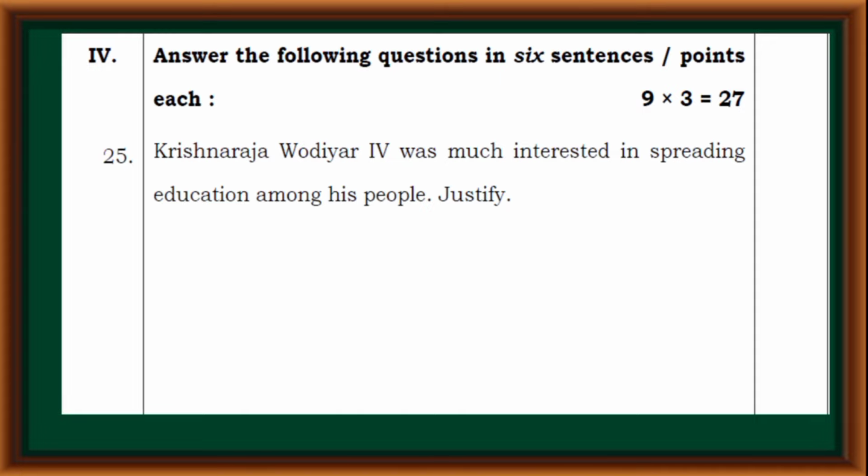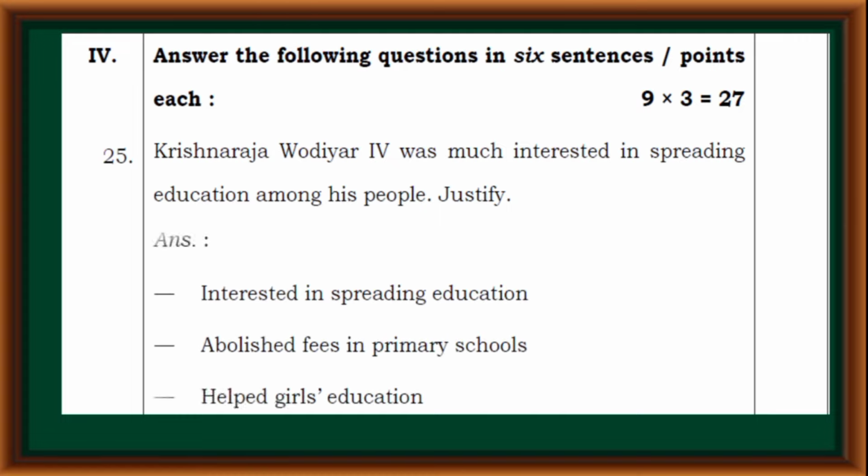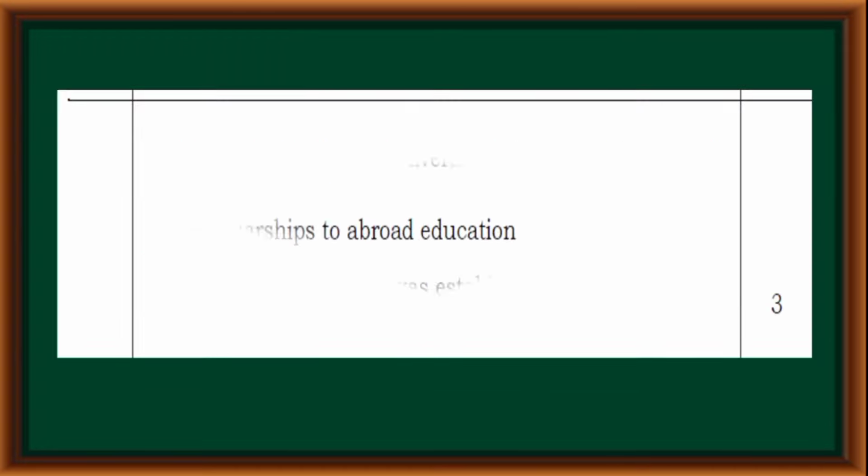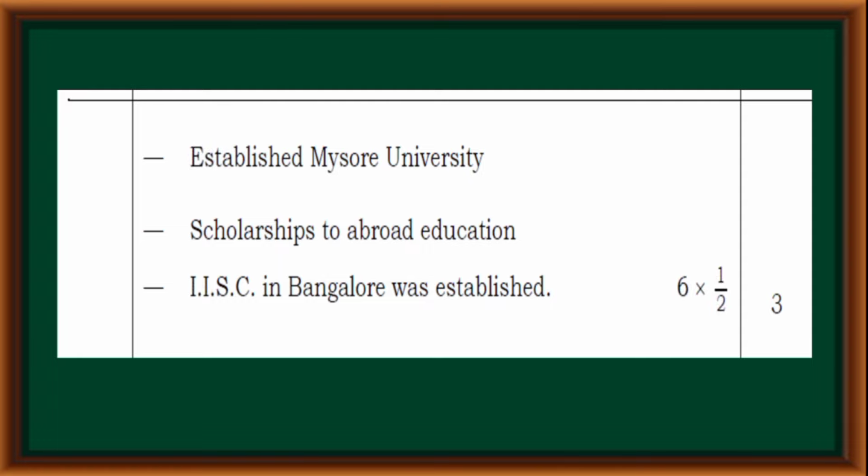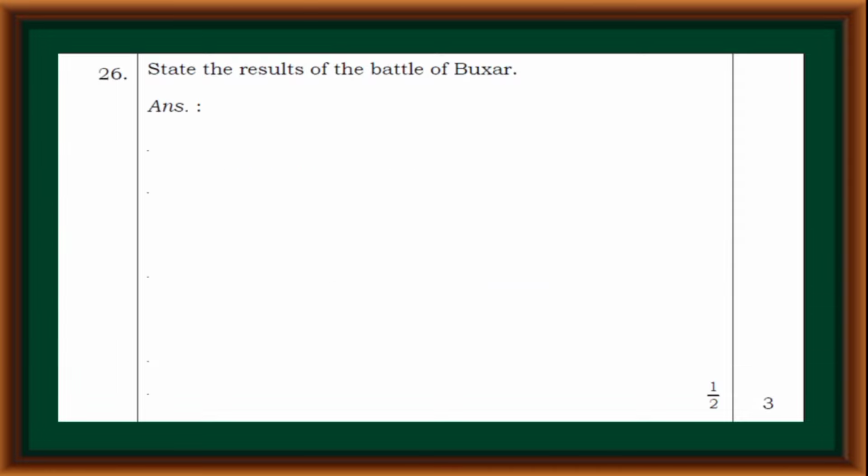Fourth main, answer the following questions in 6 sentences or points each. Krishnaraja Wadiyar IV was much interested in spreading education among his people. Justify. He abolished fees in primary schools, helped girls' education, established Mysore University, gave scholarships for education abroad, and the IISc in Bangalore was established.